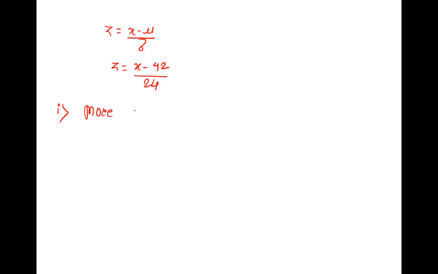So write the formula for Z and substitute the values. Z is x minus mu upon sigma, so Z is x minus 42 upon 24. Go ahead with the first question, that is more than 60.